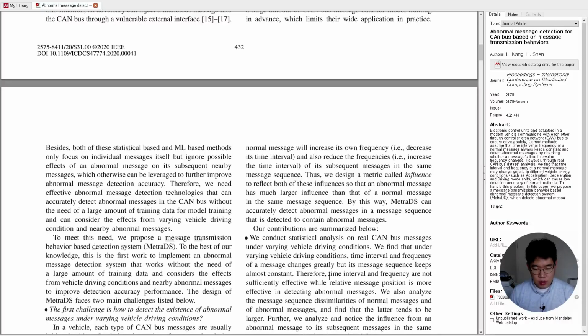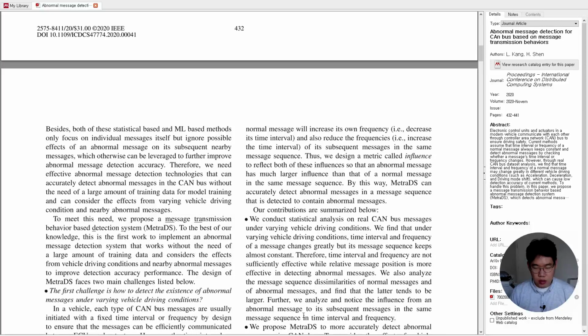Therefore, time interval and frequency are not sufficiently effective, while relative message position is more effective in detecting abnormal messages. We also analyze the message sequence dissimilarities of normal messages and of abnormal messages, and find that the latter tends to be larger. Further, we analyze and notice the influence from an abnormal message to subsequent messages in the same message sequence in terms of interval and frequency.